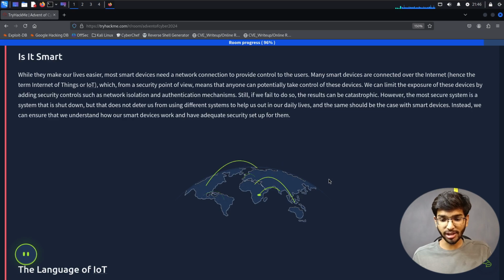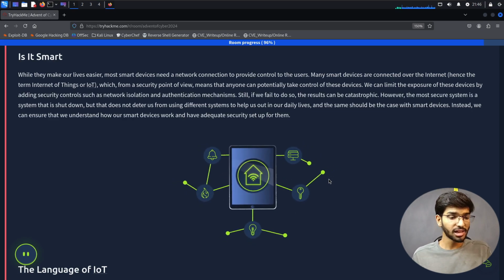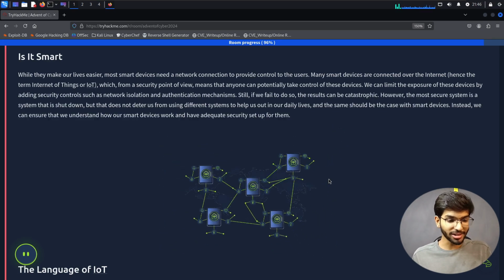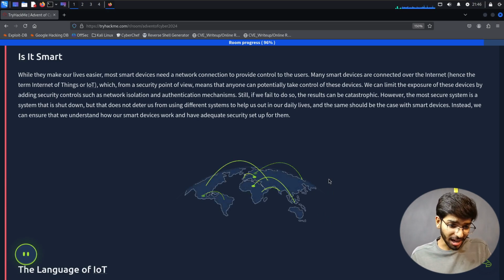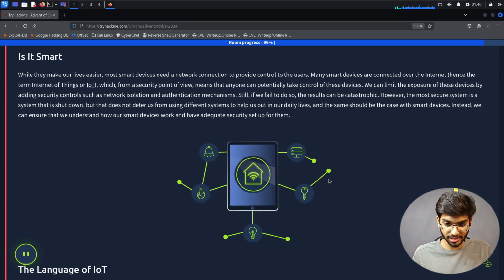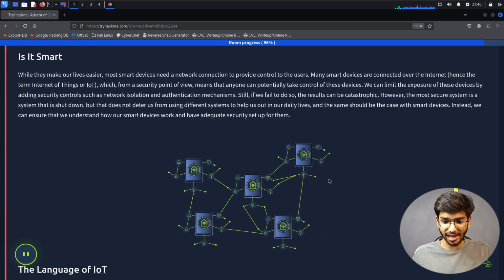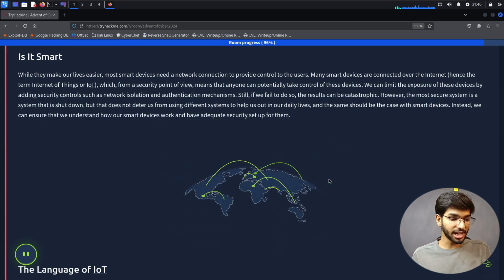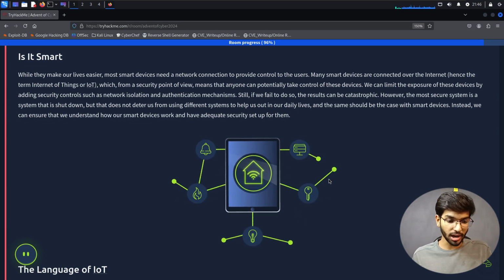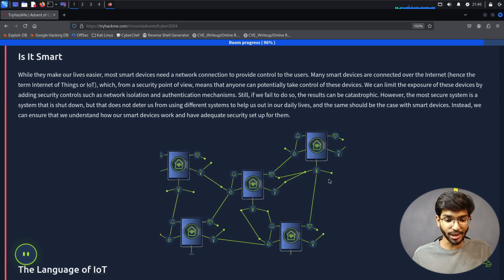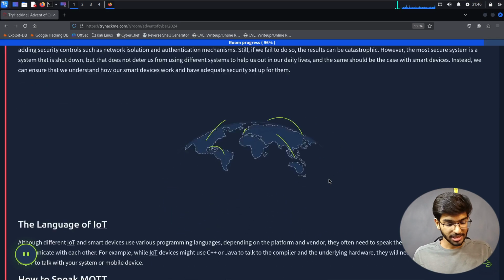However, the most secure system is a system that is shut down, but that does not deter us from using different systems to help us out in our daily lives. And the same should be the case with smart devices. Instead, we can ensure that we understand how our smart devices work and have adequate security set up for them.